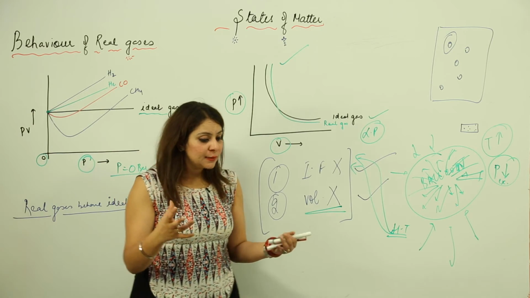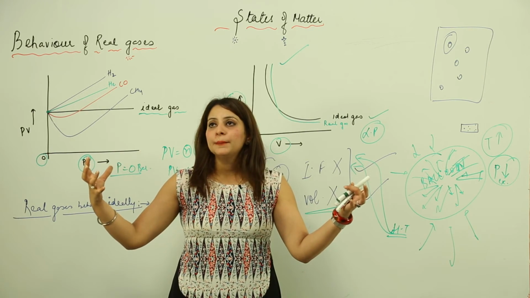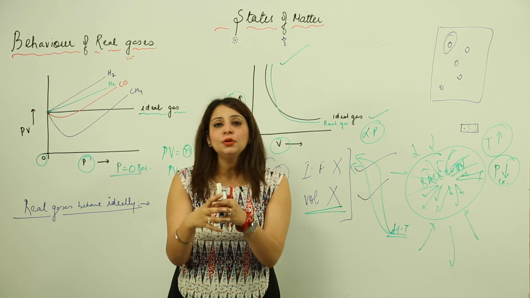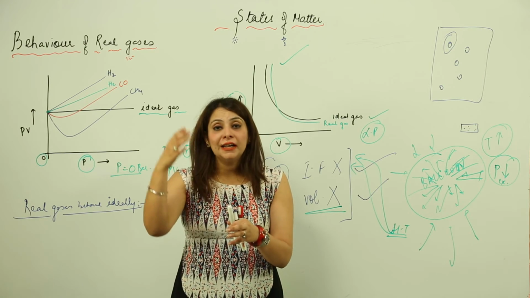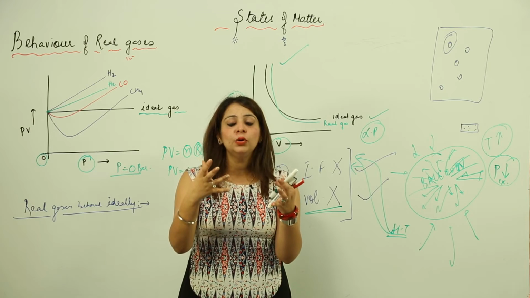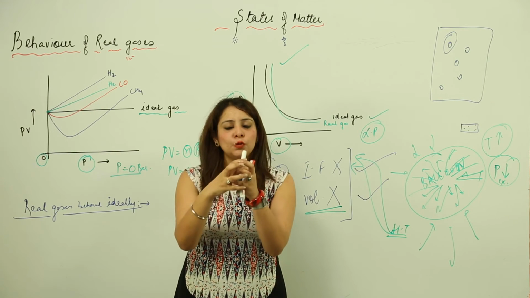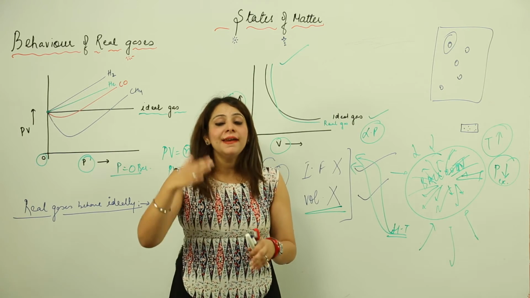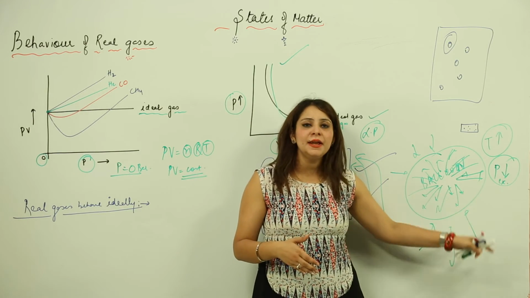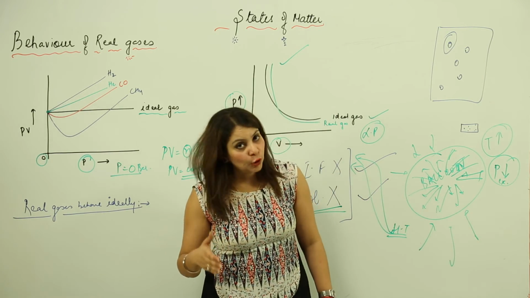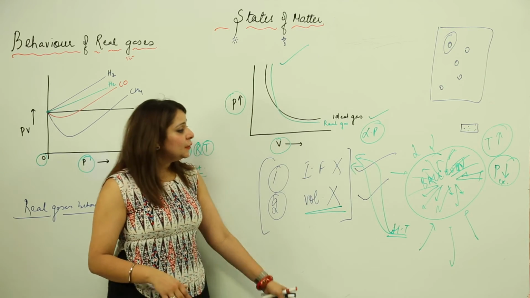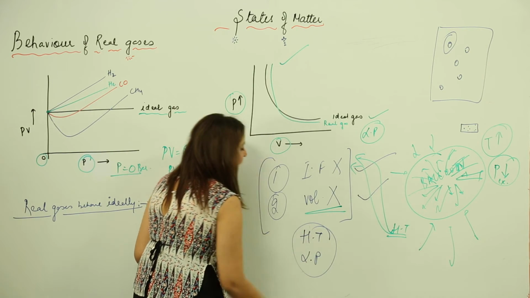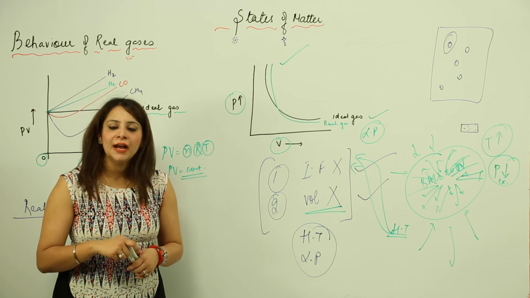Suppose I have a balloon and I am applying pressure from outside, it will get squeezed, so the volume will get lower. At that time you cannot neglect the volume of the gas molecules, because a condition may arise where the balloon is squeezed to an extent where the volume decreases so much that the volume of the gas molecules cannot be neglected, right. But if we decrease the pressure or increase the temperature, the volume of an individual gas molecule can obviously be neglected. So these are the conditions, higher temperature and lower pressure, under which real gases can behave ideally.